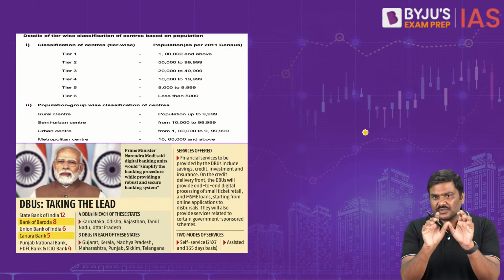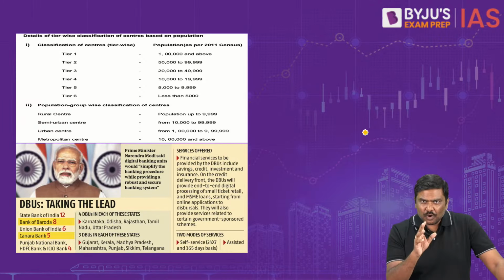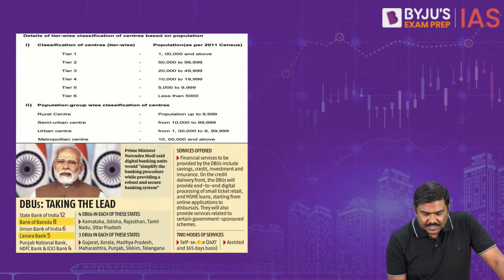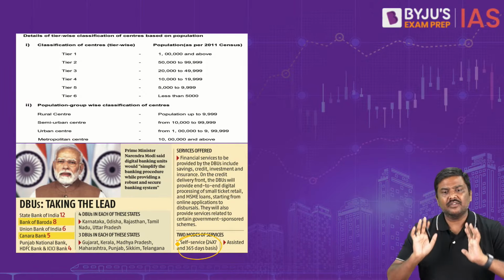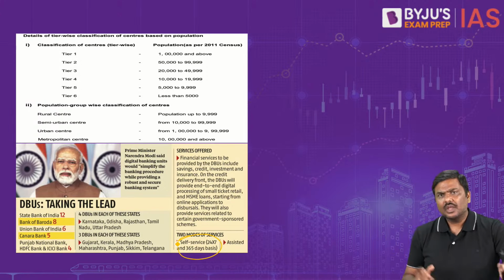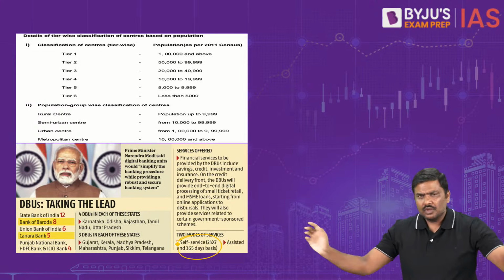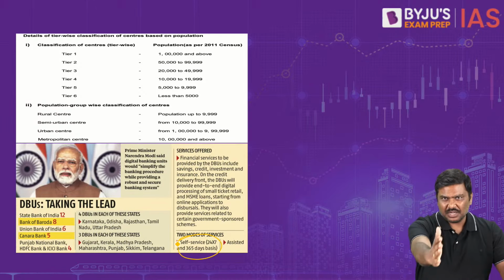There are two models which have been proposed. Two models. Right, what are these two models? In one of the models, it will be a self-service point of banking activity. Self-service means what? Nobody is there to help you. Only machines are there. For example, you want to deposit money, a machine is there.